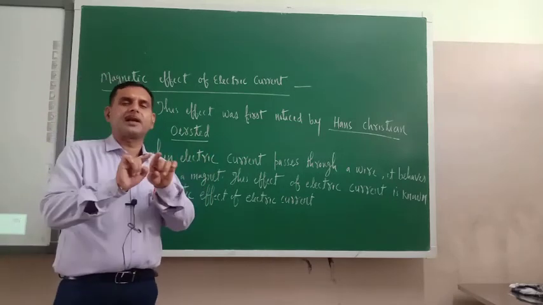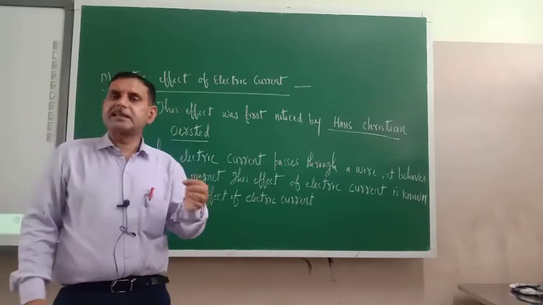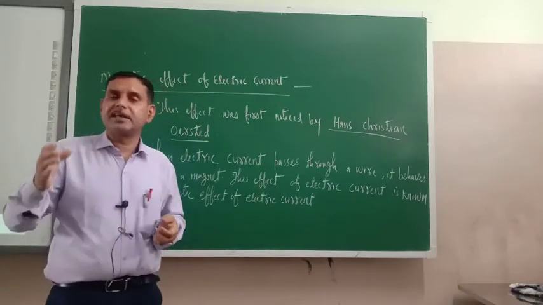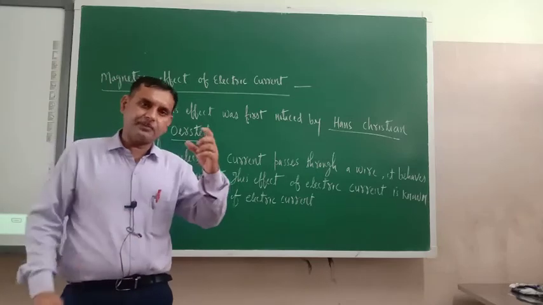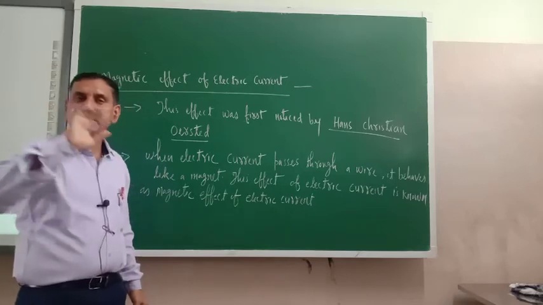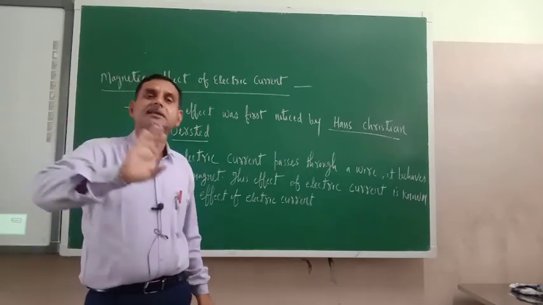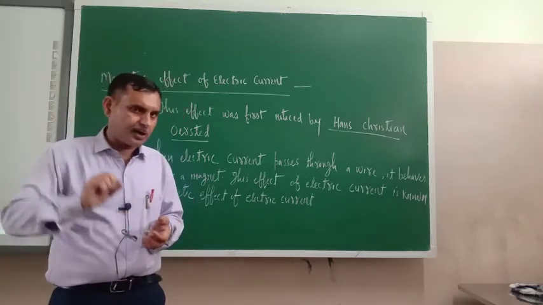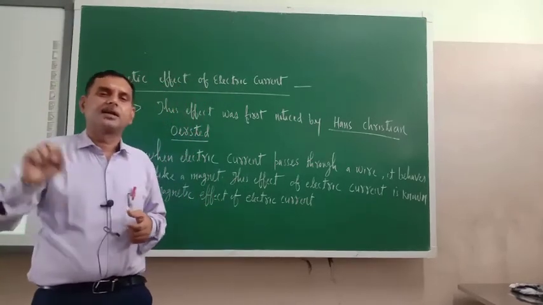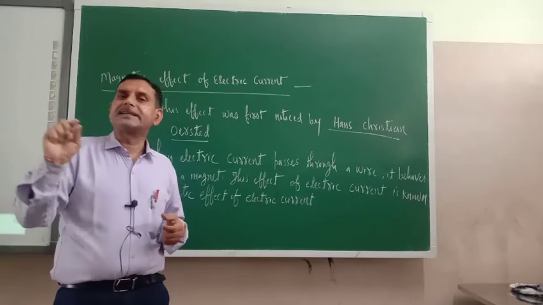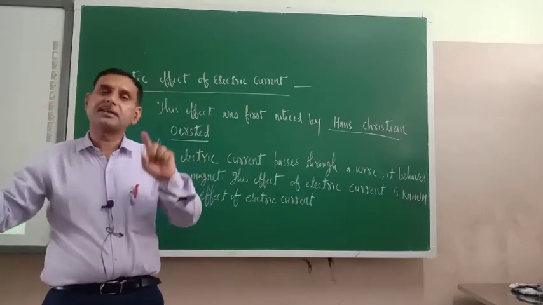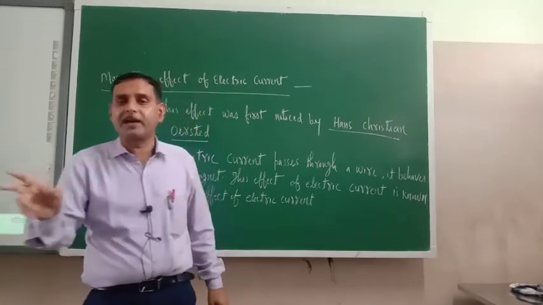I will give you a simple example. Everybody has seen the compass needle. Last year in the 6th class in A section I showed you. Compass needle, have you seen or not? The compass needle always rests in the south and north direction. But when you bring a magnet close to the compass needle, then that compass needle which was already set in the north and south direction will deflect.